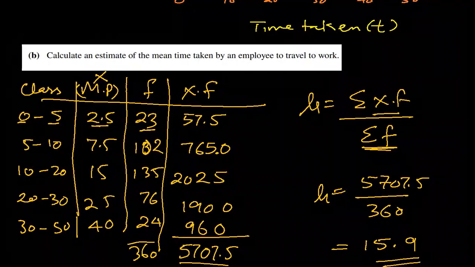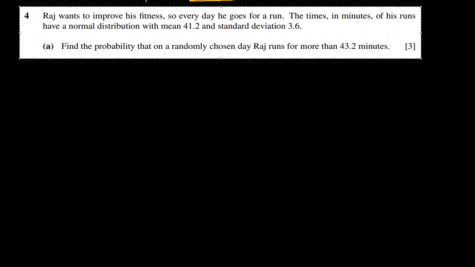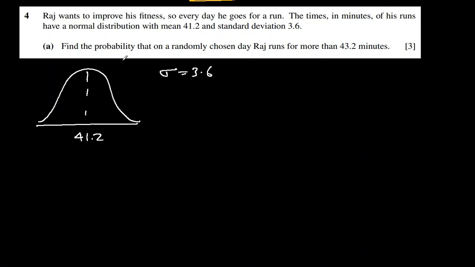Let's move on to the next one, which is this. Raj wants to improve his fitness, so every day he goes for a run. The time in minutes he runs has a normal distribution. The mean is 41.2 minutes. Standard deviation is 3.6. Find the probability that on a randomly chosen day, Raj runs for more than 43.2.